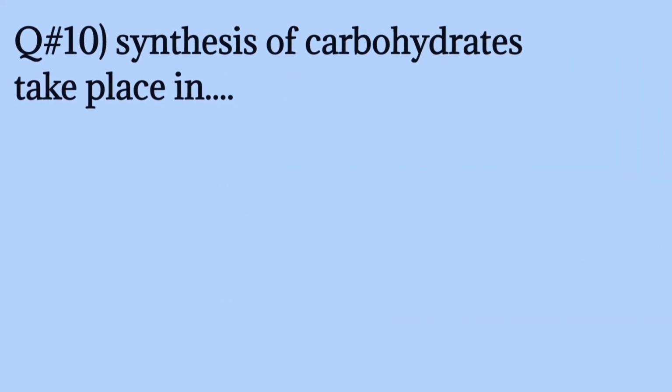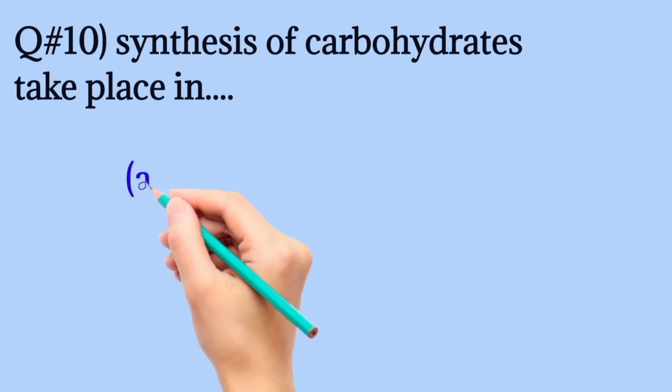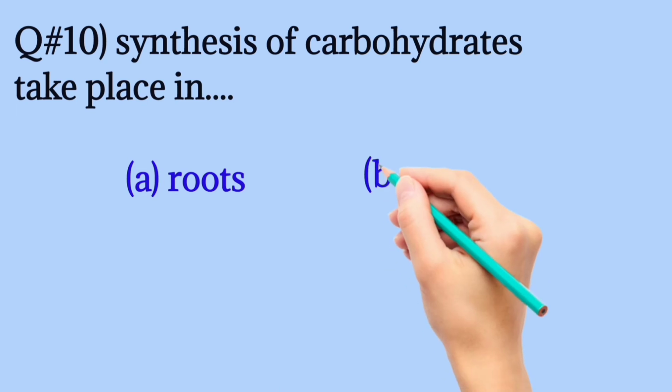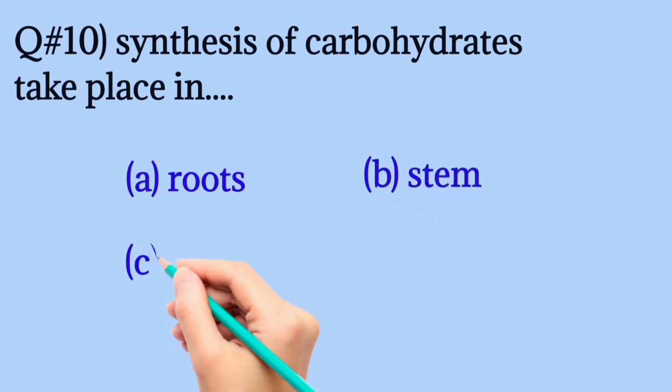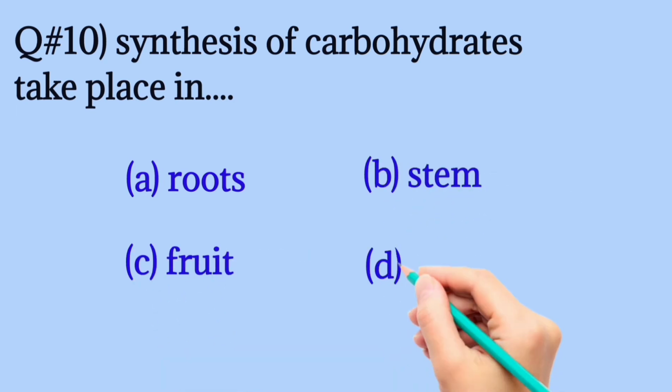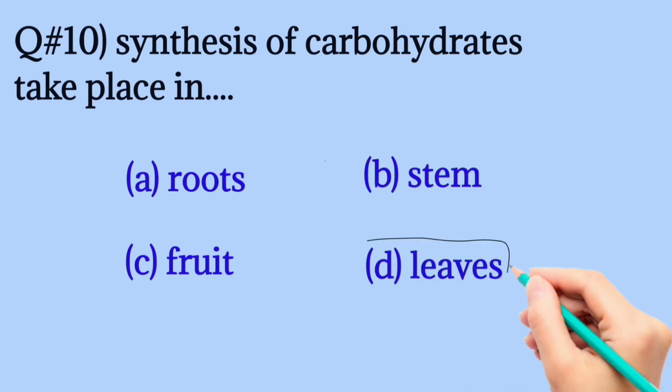Synthesis of carbohydrates takes place in roots, stem, fruit, leaves. The correct one is leaves.